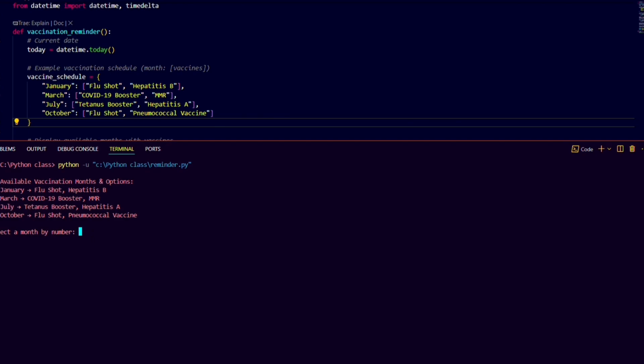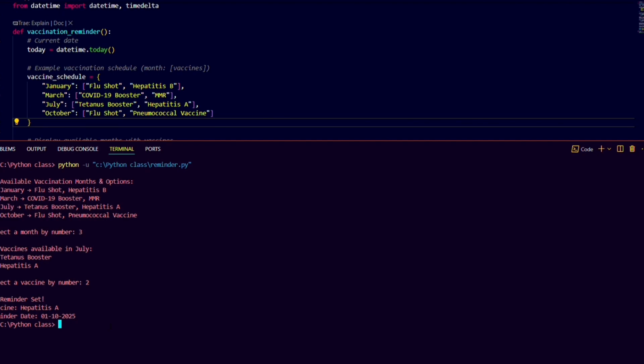As you can see here, there are January, March, July and October, and some disease vaccinations should be done in these timings. For example, I would take July and type 3 and enter, and it will tell us these are the vaccines which should be taken in the month of July. Here you can see tetanus booster and hepatitis A. If I want to take the hepatitis A vaccination, I type 2 and enter. A reminder will be set, and on that day or month it will remind you that you are going to have a hepatitis A vaccination.